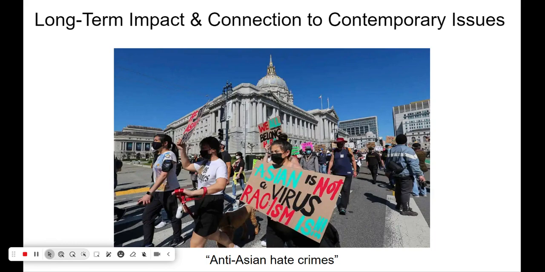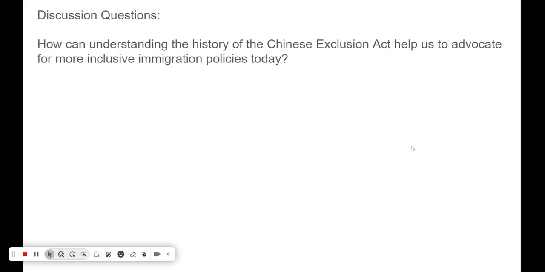Morales's article reminds us how important it is to uncover and share the true stories of oppressed people, because history is often told in a way that supports those in power. To close, I would like to leave you with a question. How can understanding the history of the Chinese Exclusion Act help us to advocate for more inclusive immigration policies today?